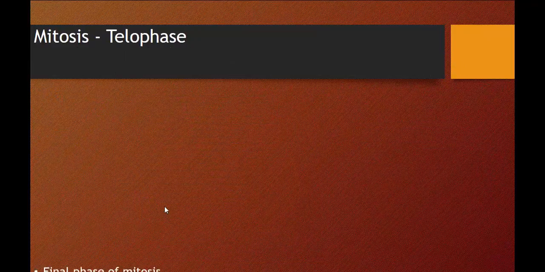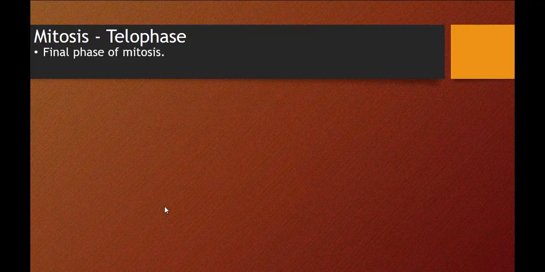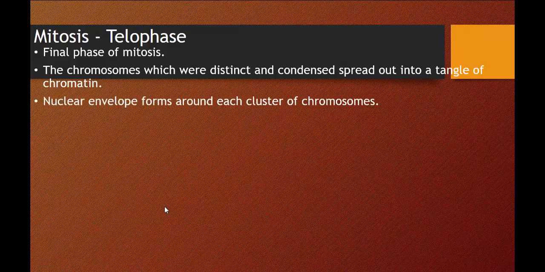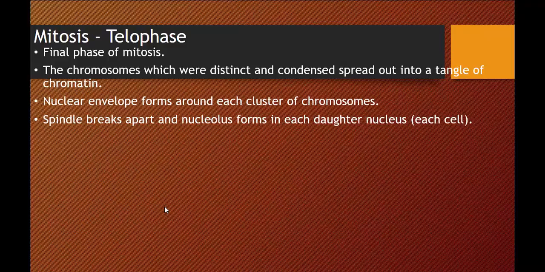All right, let's move on to telophase, which is the final phase of mitosis. Remember PMAT: prophase, metaphase, anaphase, telophase. The chromosomes, which were distinct and condensed, spread out into a tangle of chromatin. Now, the nuclear envelope forms around each cluster of chromosomes. The spindle breaks apart, and the nucleolus forms in each daughter nucleus.